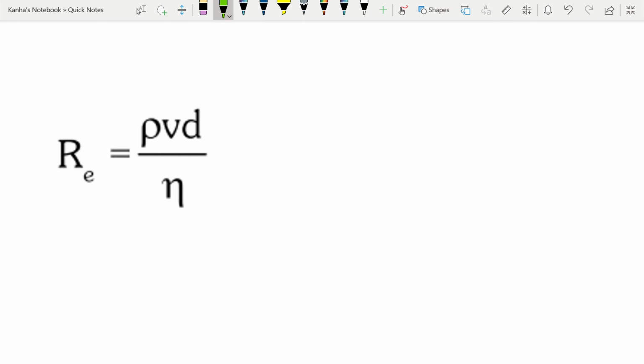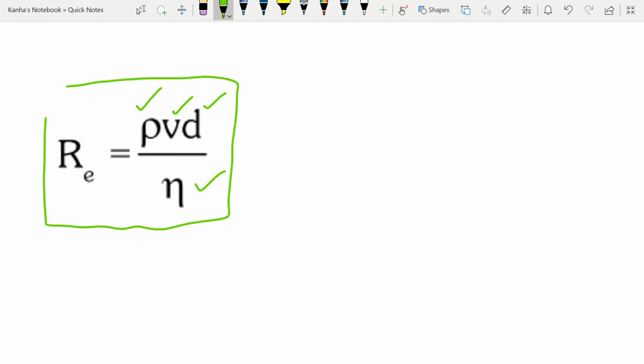The last definition that I wanted to present to you was that of Reynolds number, which is denoted by Re. So the type of flow pattern, whether it is laminar or turbulent, is determined by a non-dimensional number called Reynolds number. It is defined as rho, which is the density of the fluid, into v, which is the mean speed, d, which denotes the diameter of the obstacle or boundary of fluid flow, and eta is the viscosity. So you should definitely remember this formula and what these terms mean.